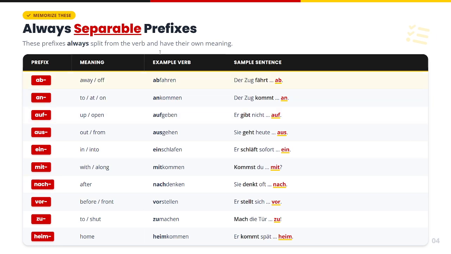Here we have the list of the prefixes which are always in the separable form. These prefixes always split from the verb and have their own meaning. Ab, an, auf, aus, ein, mit, nach, vor, zu, heim.